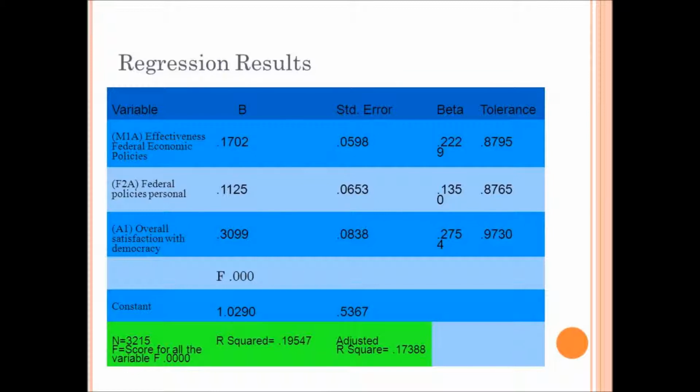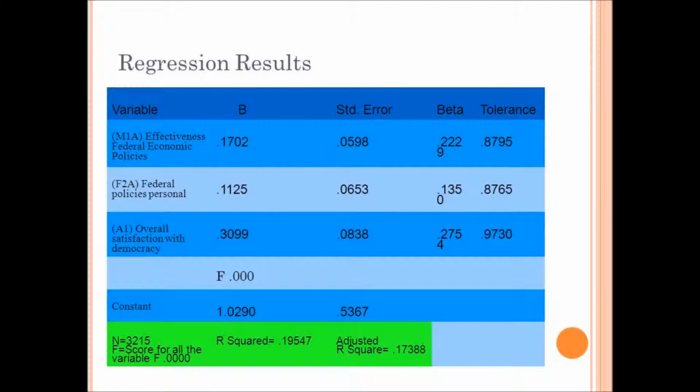Firstly, the significance on a whole, indicated by the score of 0.000, represents the findings are not due to chance. The B-scores indicate that my results are in line with my hypotheses. The B-scores mark positive impacts on satisfaction of government under Harper for my three variables. The beta scores show that when controlling for other variables, effectiveness of satisfaction with democracy is the greatest influence on my dependent variable with a score of 0.2754, while effectiveness of federal economic policies has some effect with a score of 0.2229, and federal policies on citizen benefit the least effective at 0.1350.